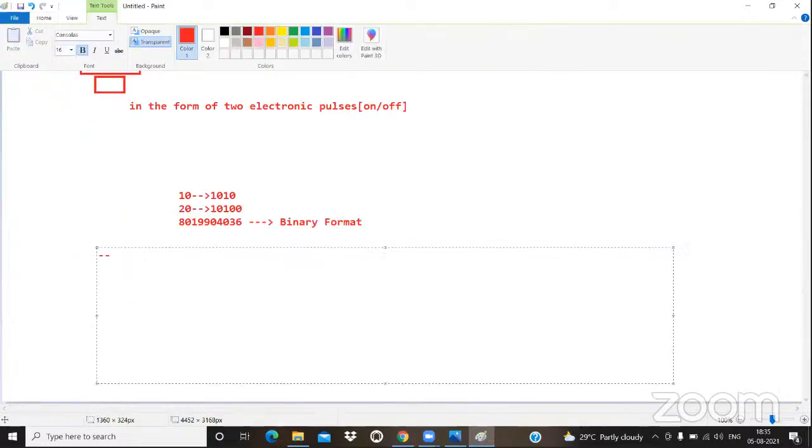So the main problem here is that it is time consuming. Second, do you feel comfortable performing this calculation for 1 hour, 2 hours, 3 hours? No. That means the end user may feel complexity. After performing this calculation for around 1 hour, can you guarantee whether your binary format is valid or not? No. That means there is no accuracy.